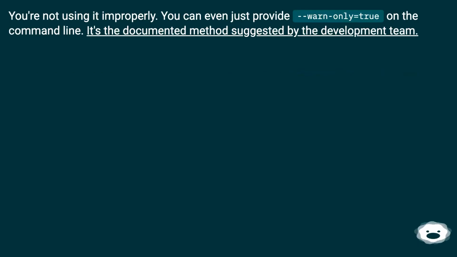You're not using it improperly. You can even just provide warn_only equals true on the command line. It's the documented method suggested by the development team.